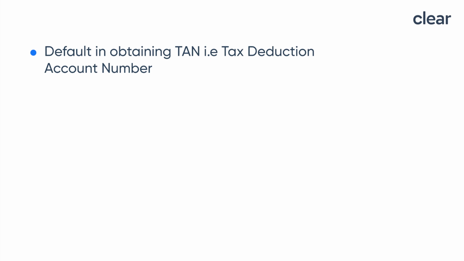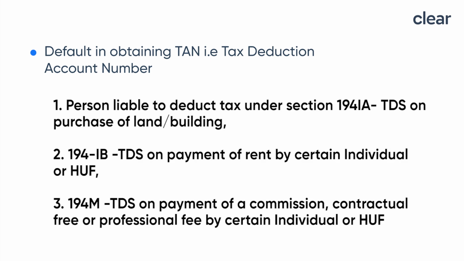For example, a person liable to deduct tax under section 194IA, that is TDS on purchase of building or land, and 194IB, that is TDS on payment of rent, then 194M, that is TDS on payment of commission, contractual fees or professional fees by certain individuals or HUF. So these persons are not required to obtain TAN. Except all of these, any other person who is liable to deduct TDS should obtain TAN.